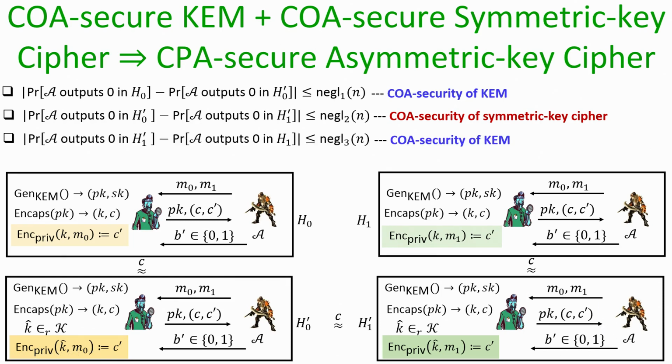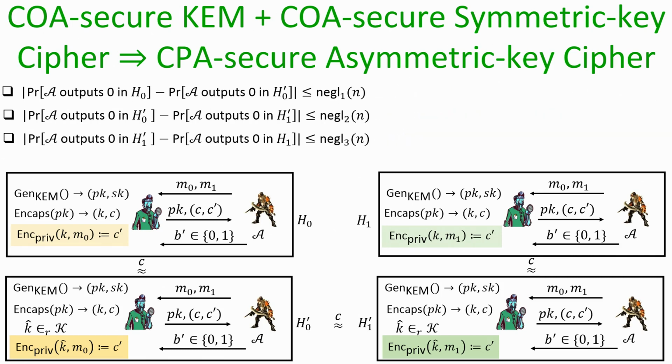And finally, using the same argument which I used to show the computational indistinguishability of H0 and H0 dash, I can say that the experiments H1 and H1 dash are computationally indistinguishable, because it follows from the COA security of the underlying KEM.